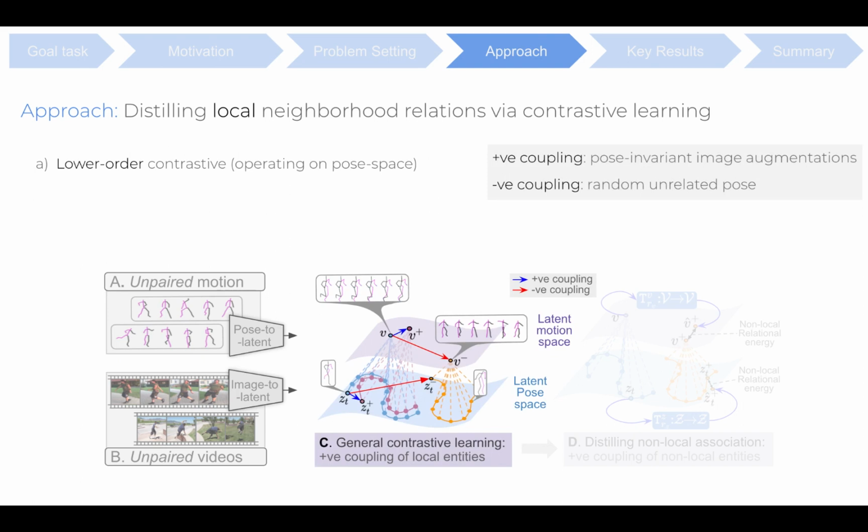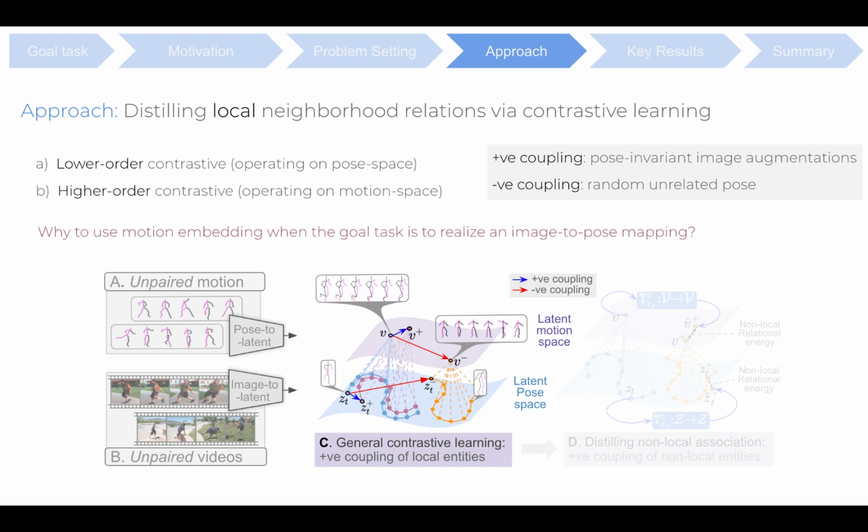For instance, in contrastive learning, a pose-space triplet relation expresses a coupling of just three pose entities: an anchor pose obtained from the input image, the corresponding positive obtained from pose-invariant image augmentation, and a negative as a completely different pose. This is thus considered a lower order relation. However, a similar contrastive triplet defined in the hierarchical motion space, that is, temporal pose sequences of fixed sequence length t, would couple 3t pose entities and thus is considered a higher order relation.